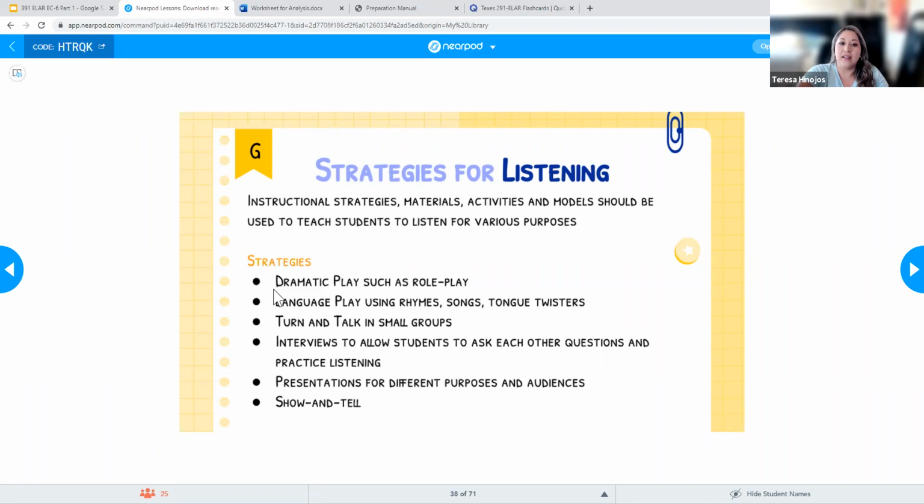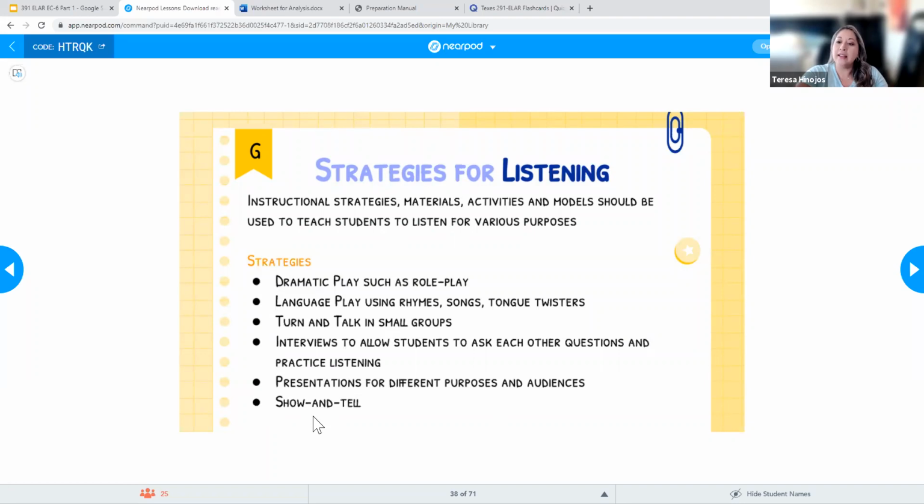again, would be those same things that we mentioned already, right? So that dramatic play, the language play, turn and talk, even show and tell, right? So with you all in Head Start, I don't know if you do show and tell, but I personally was kind of like, what is the purpose of show and tell? I don't get it. How is that academic in any way? But what it is, it's working on oral language.